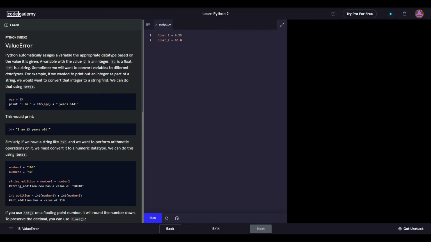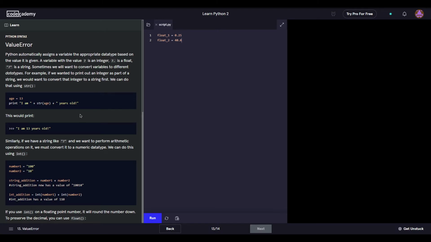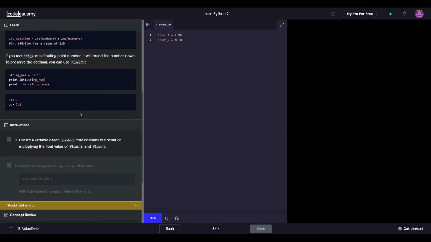Only doing age equal 13, not doing like int age or float age, double even. You see, with these you call them floats, but that's just to keep you to know you're on track. What's going on here? Now, create a thing called product that contains the result of multiplying the float value. I assume I don't need to do that float method function. I guess I don't need to do that because these are already floats. So we'll see if it screams at us.